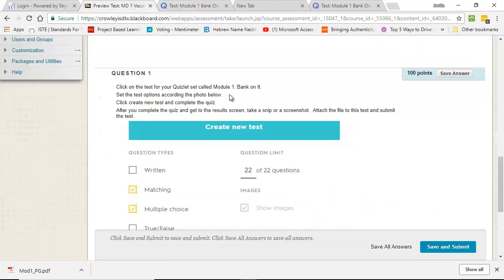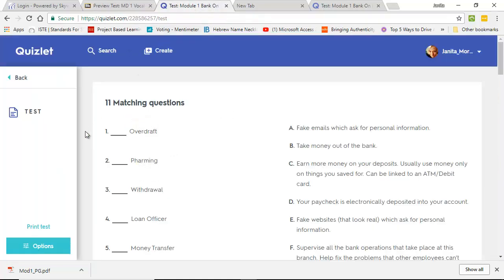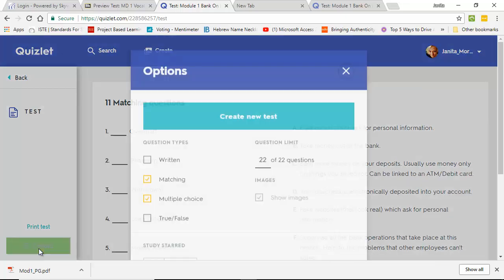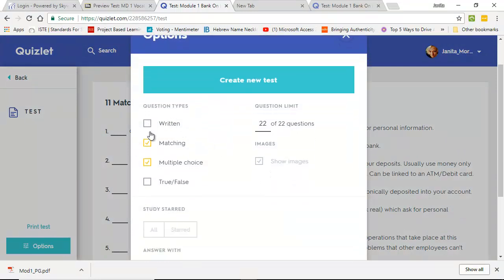Then it says, set the test options according to the photo below. It says 22 out of 22 questions, matching and multiple choice only. And this is how you set your options, right here. See this word Options at the bottom in yellow? You're going to click on that. Ordinarily, when you first do this, everything is going to be checked like this.